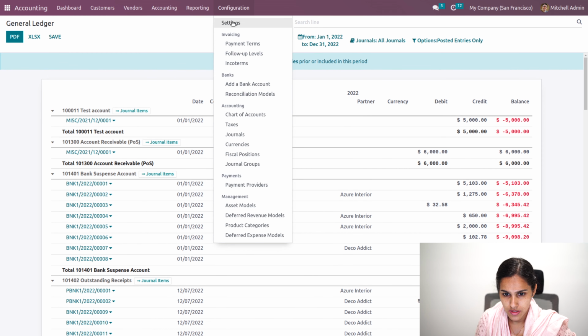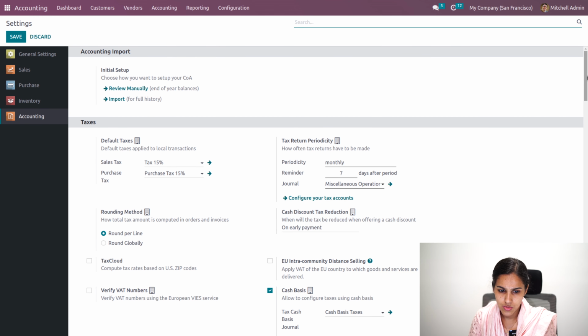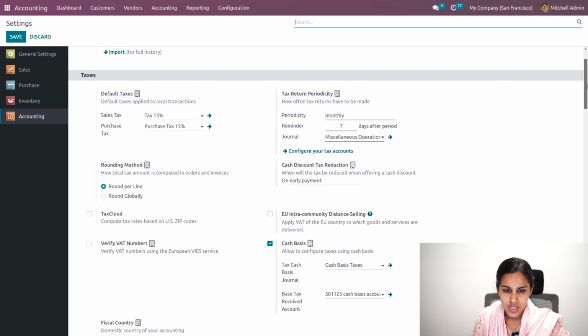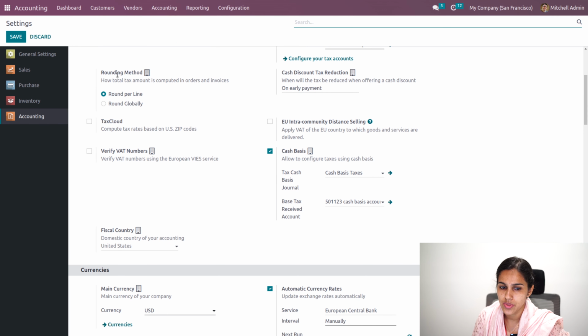Then let's go to settings. Yeah, we'll be having the option to add default taxes and tax periodicity, that we have already discussed, and we'll be having an option of rounding method, that is rounding can be applied round per line or round globally.